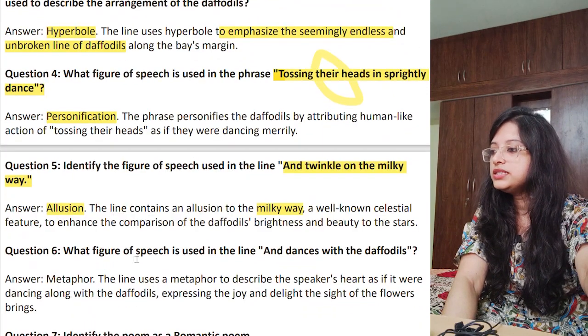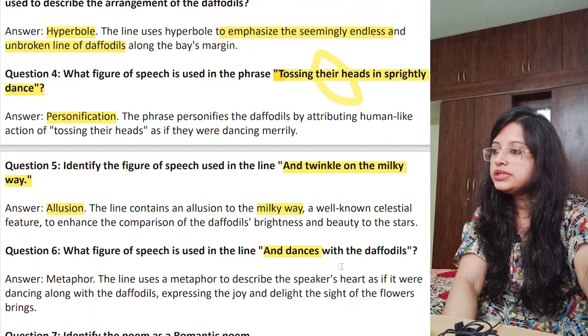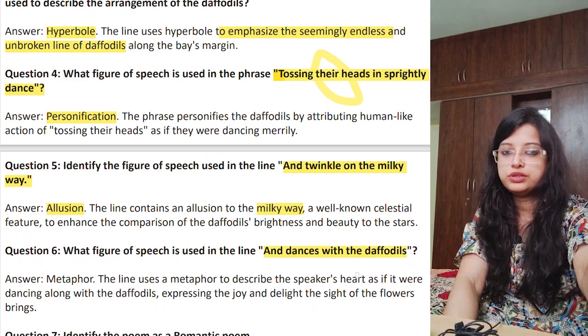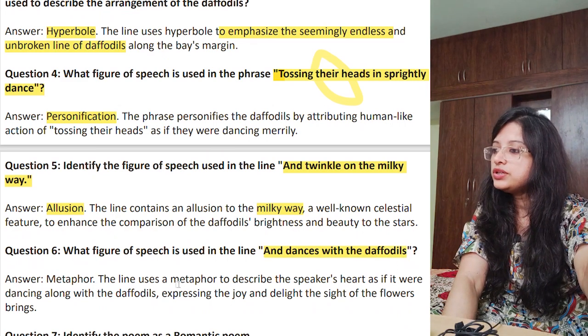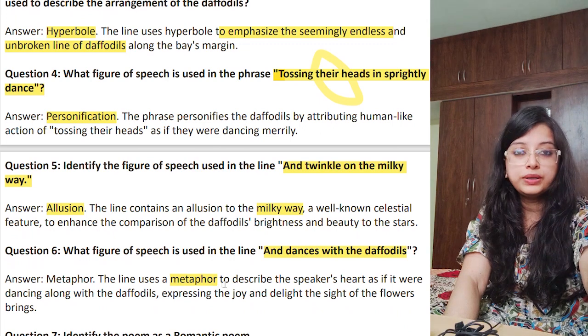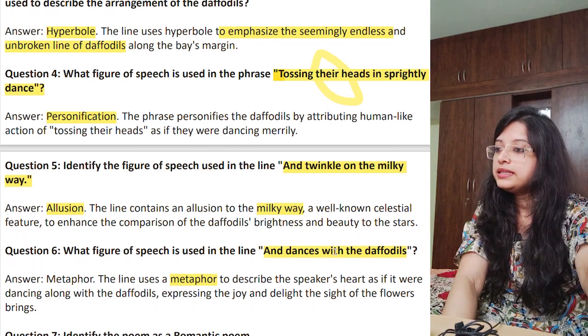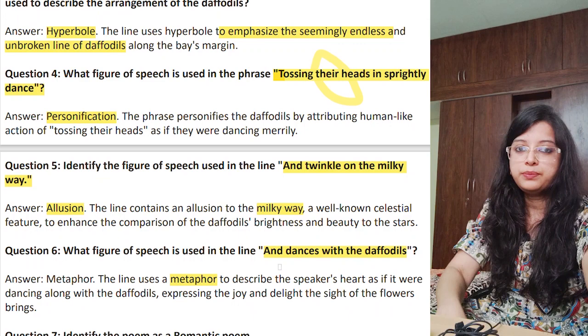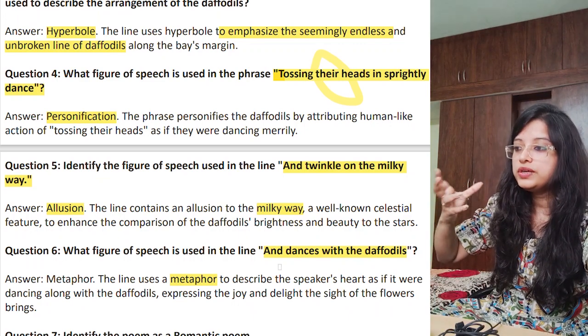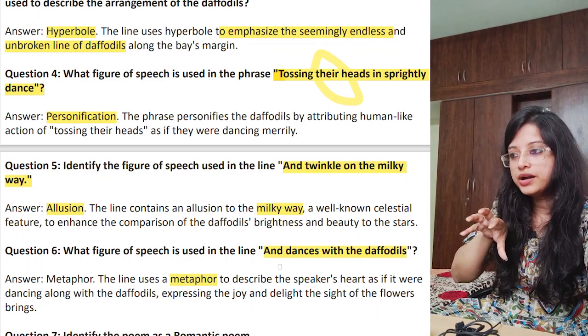Next, question number 6. What figure of speech is used in the line "and dances with the daffodils"? Okay, so the line is actually a metaphor. How is it a metaphor, you will ask me? So I will say the dances with the daffodils. The poet's heart is dancing. So we are comparing the speaker's heart to the daffodils.